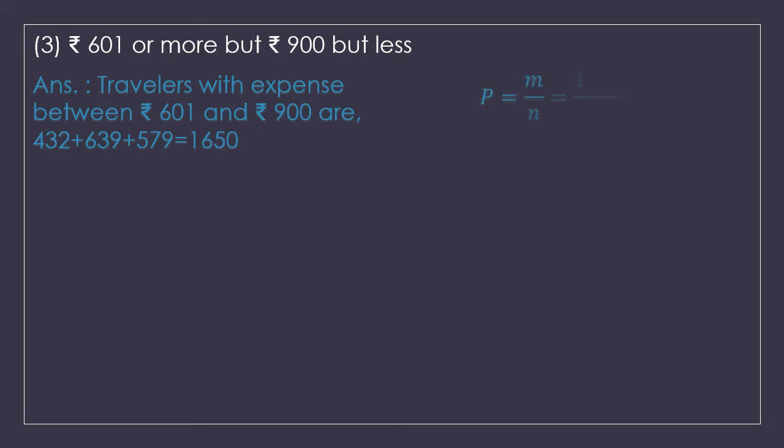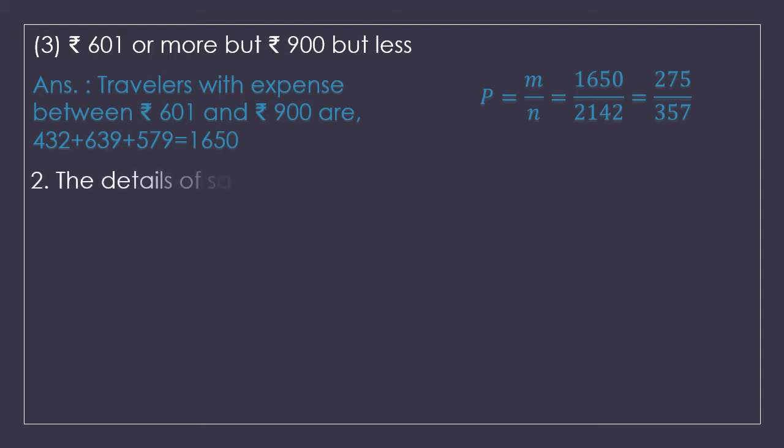So the probability is 1650 upon 2142, which is 275 upon 357. This is how you calculate the probability using the statistical definition. You will be given a table, use it for the total outcomes and the favorable outcomes, and just divide them. You will get your answer. Simple as that, just like our exercise 1.2, but even easier.